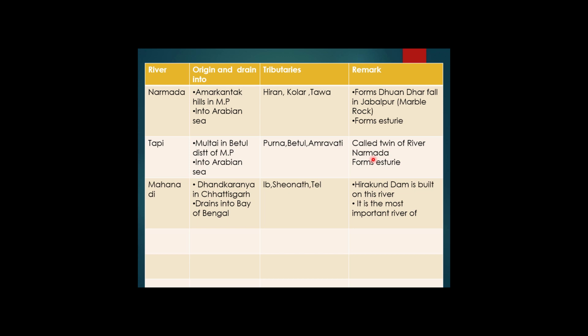These four rivers form deltas before they drain all their water into the Bay of Bengal. But in the case of the Narmada and Tapi rivers, these two rivers are not forming any delta. They are forming estuaries before they drain into the Arabian Sea. And the drainage basins of the peninsular rivers are small in size if you compare them with their Himalayan counterparts.